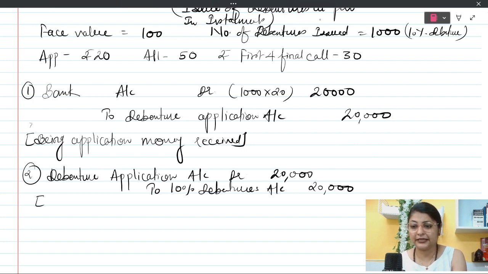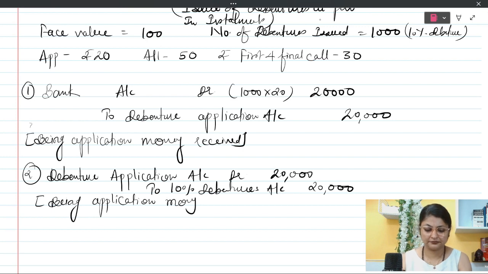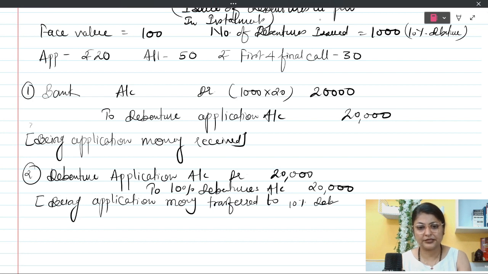So the narration here we are going to write: being application money transferred to 10% debenture account. Is this clear? Let's go to the next entry.